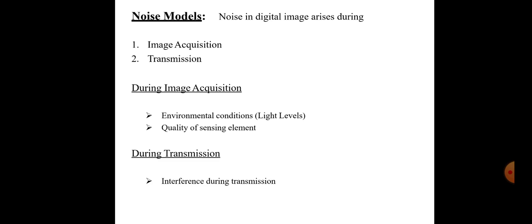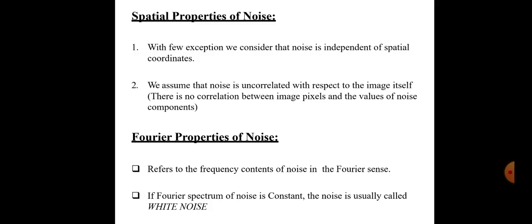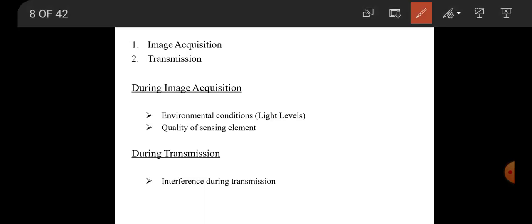There are several types of noise. Noise models we are going to design here. Noise in a digital image arises during image acquisition and transmission.